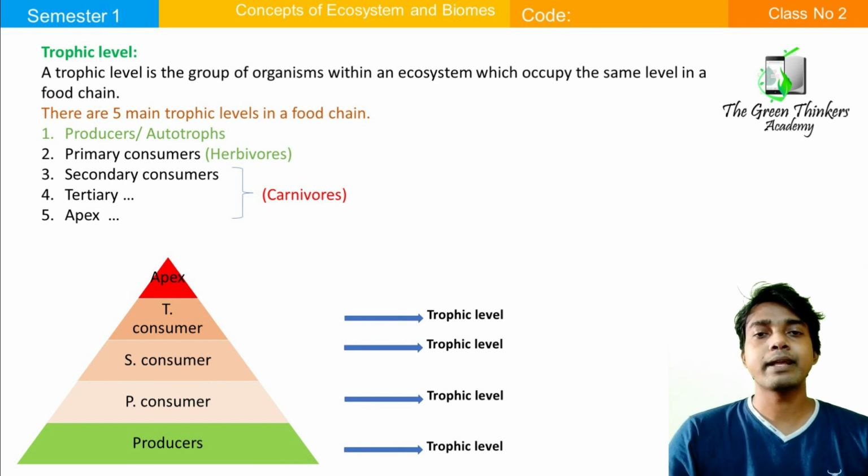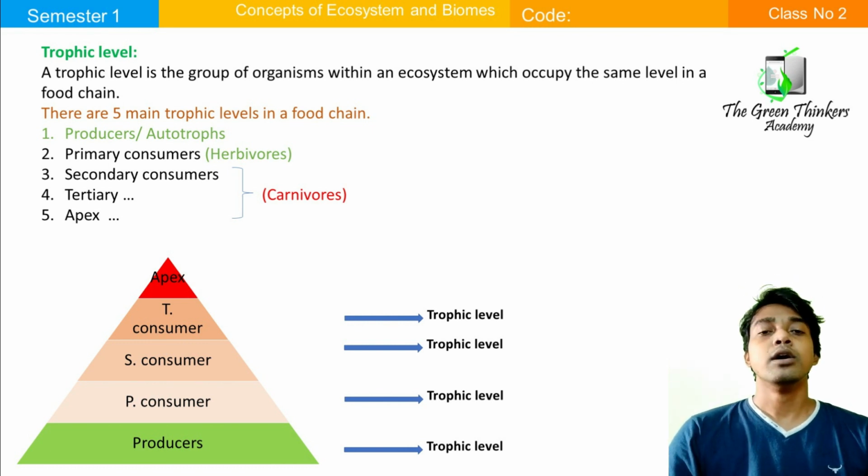Now, this trophic level is generally subdivided into two groups. First is producer, second is consumer. But for our better understanding, we subdivide it into 5 groups. First one is producer, second one is primary consumer, third one is secondary consumer, fourth one is tertiary consumer, and the last one is apex consumer.